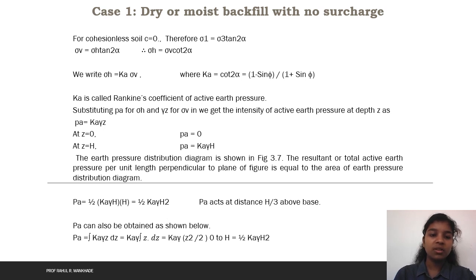Pa is equal to the integration of Ka gamma z into dz. The constant is outside the integration, and the integration of z dz gives Ka gamma into z squared by 2 from 0 to h, that is 1 by 2 into Ka into gamma into h squared.